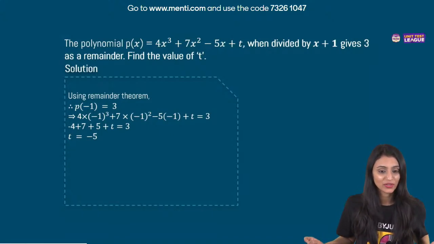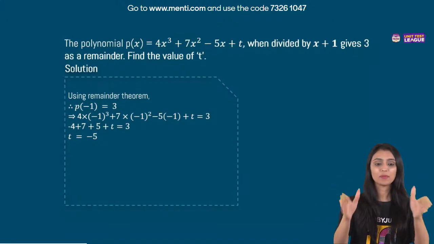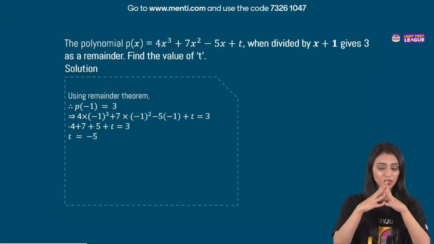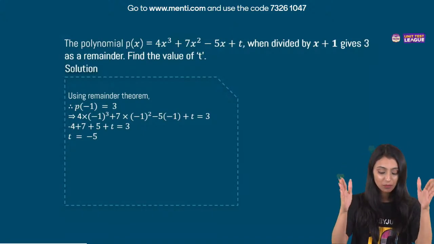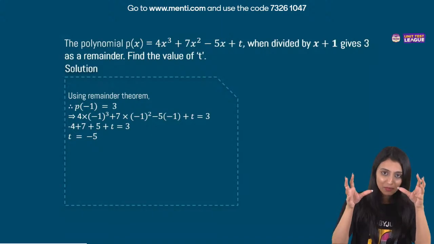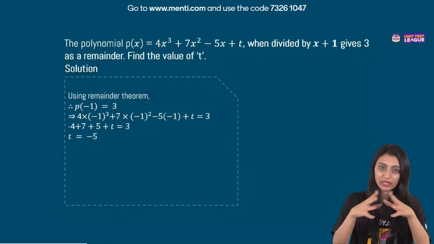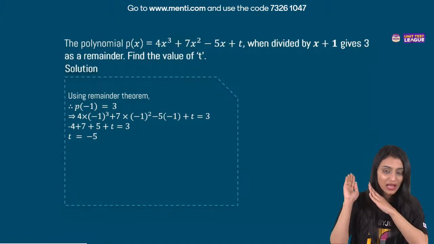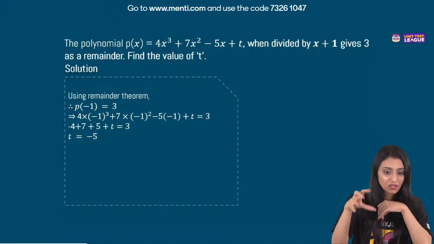Yes, what happened? Everybody, first of all, please pay attention. First thing, please understand, the basic concepts are the same as you have in your NCERT. NCERT is good for understanding, right? This was there as well. It's a basic concept of the remainder theorem.